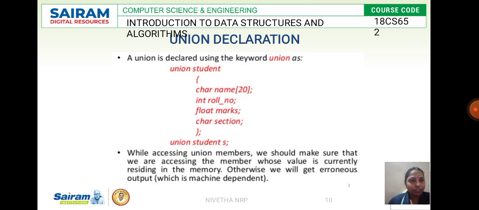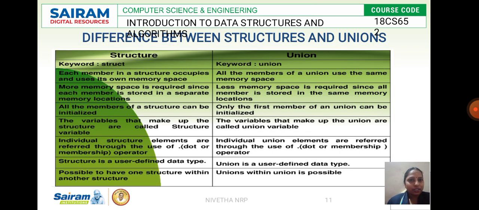This is the difference between structure and union. The first difference is the keyword: struct versus union. In a structure each member occupies its own memory, whereas in a union the memory space is shared by all the members.